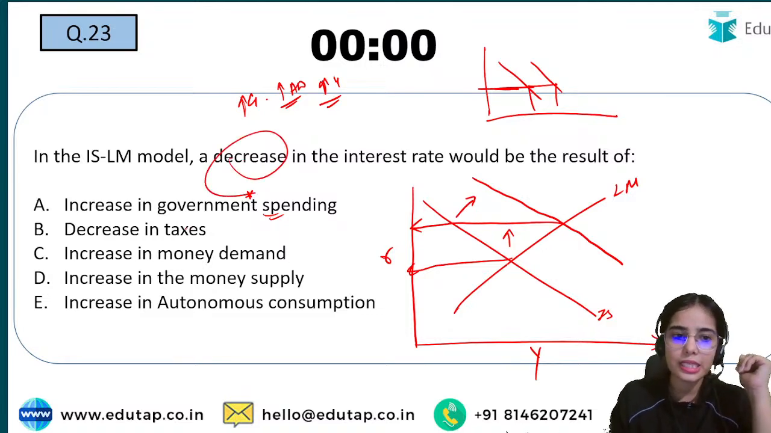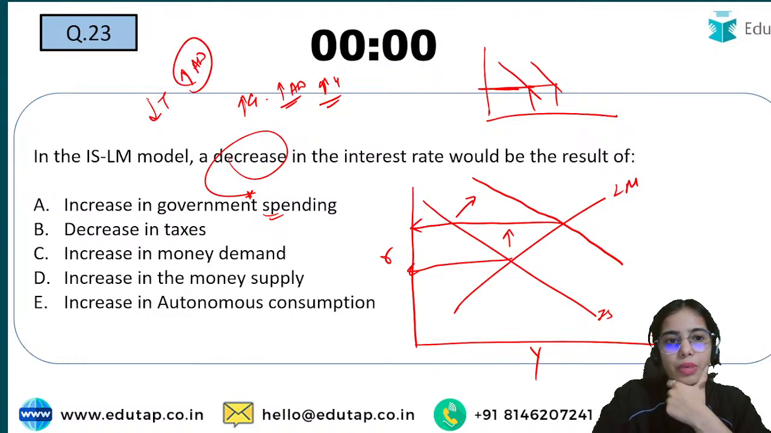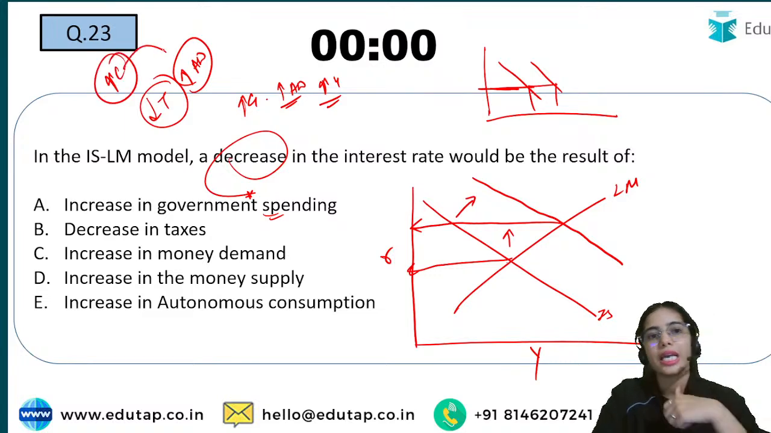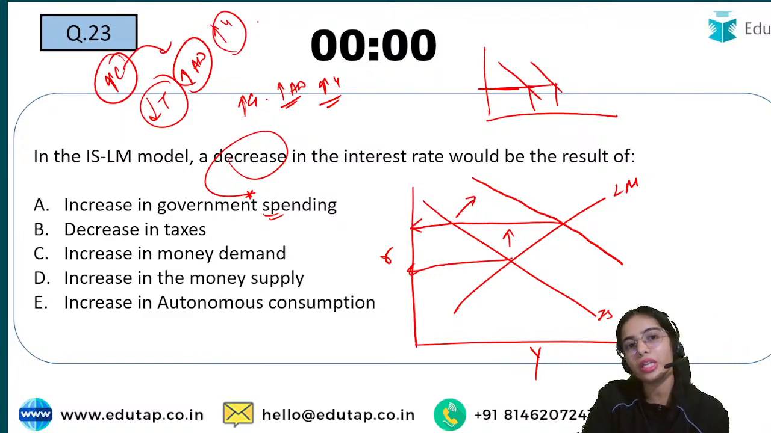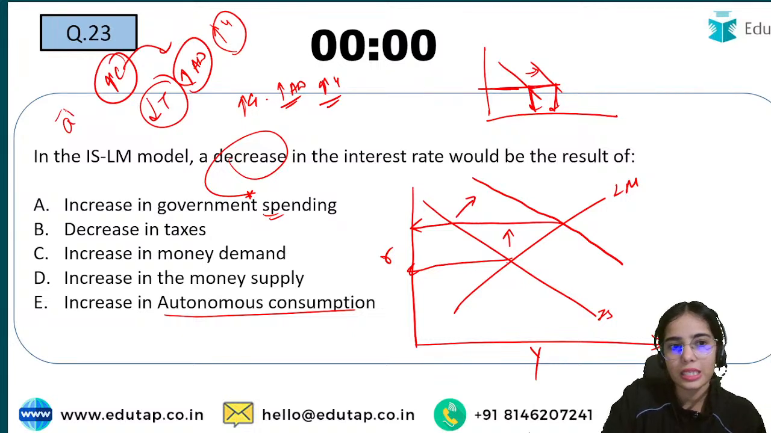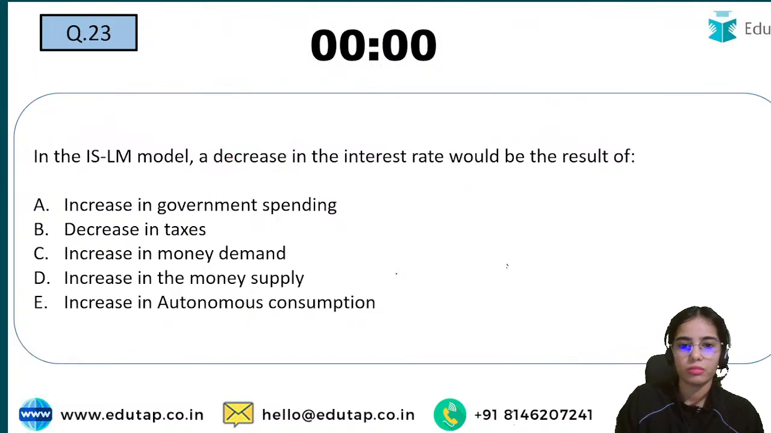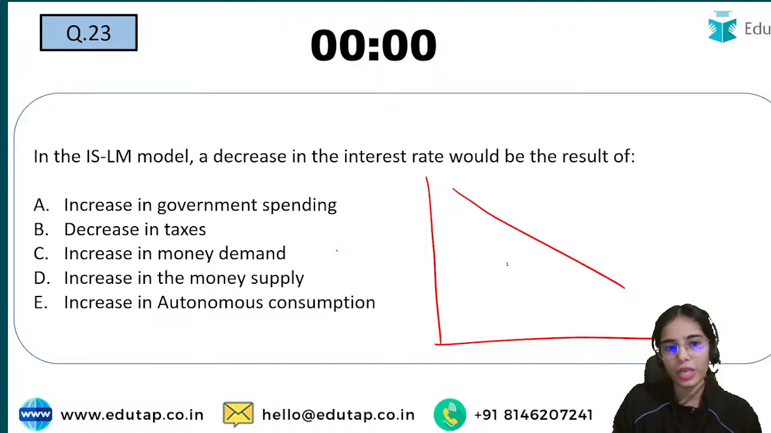Now a decrease in taxes. Decrease in taxes means lump sum taxes are decreasing. Because taxes are decreasing, consumption will increase, aggregate demand will increase, and the level of income will increase. This is going to shift the IS curve rightwards. Or let's say autonomous consumption is increasing, aggregate demand will increase, and the level of income will increase without any change in the rate of interest. So this is not what we want. Okay, so this option and this option are not correct.